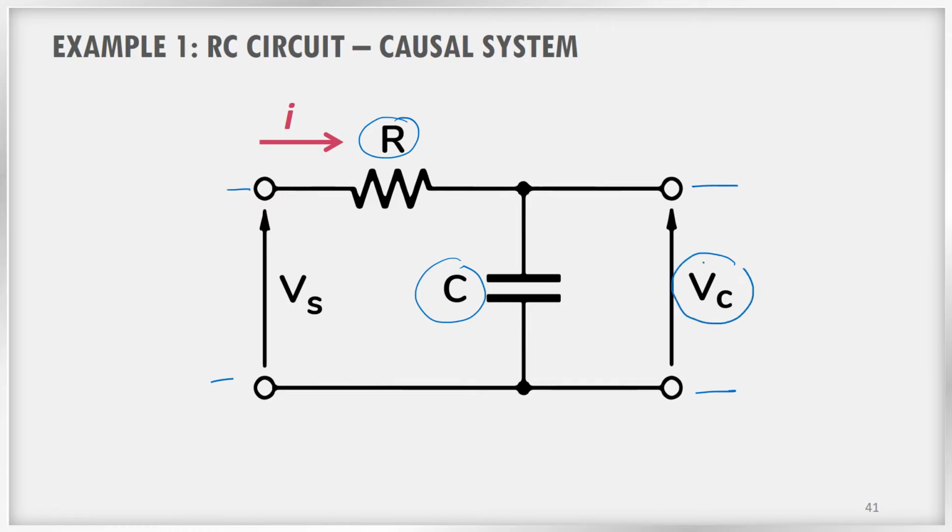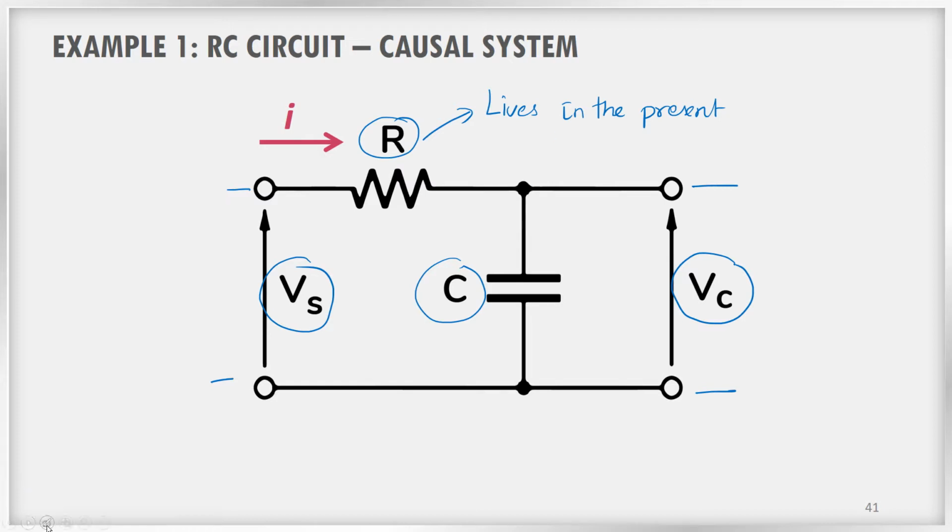Let us call it Vc, and Vs is the input voltage. Now, resistors live in the present. So what is meant by that? For a resistor to respond, it requires only the present input. It does not care what happened in the past. That means past inputs are irrelevant for resistors.